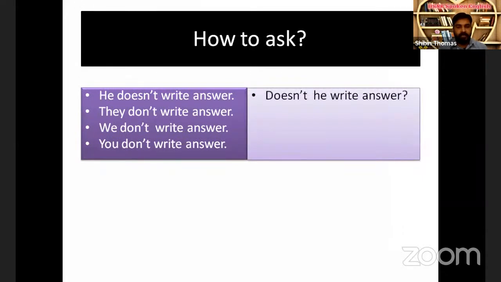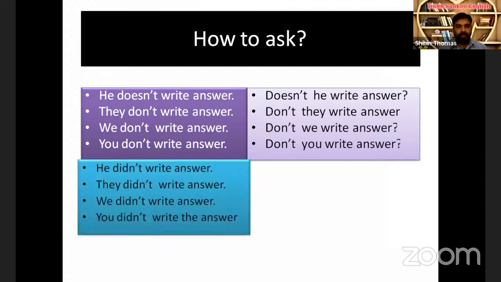The same pattern is what we follow here. Auxiliary verb is doesn't, subject is he, write is the main verb, and answer is the object. They don't write answer. Don't they write answer? We don't write answer. Don't we write answer? You don't write answer. Don't you write answer?